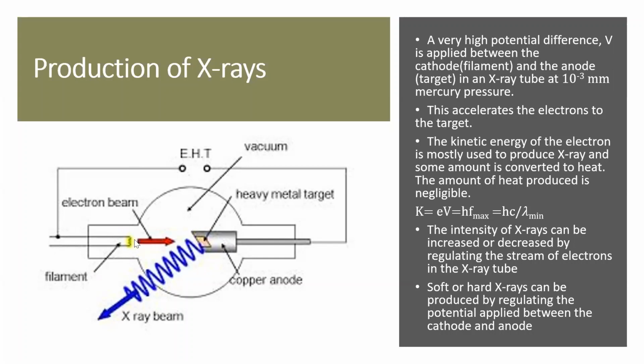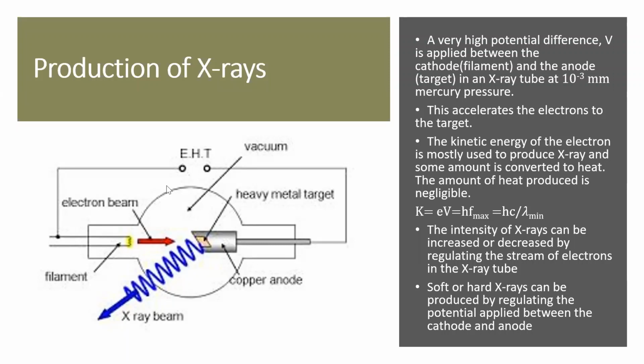The cathode has a very thin filament which can be heated by applying a high electric current. This cathode is a filament connected to the negative terminal, and here you have the anode, which will be connected to the positive terminal.